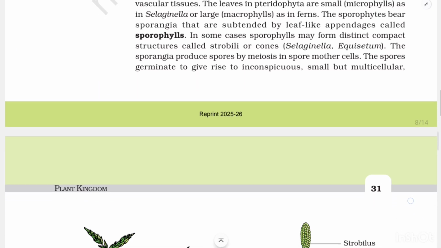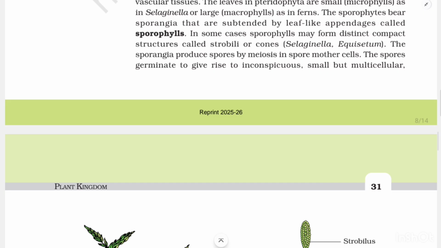The leaves in pteridophytes are small microphylls as in Selaginella or large, that is macrophylls, as in ferns. The sporophytes bear sporangia that are subtended by leaf-like appendages called sporophylls. In some cases, sporophylls may form distinct compact structures called strobili or cones, found in Selaginella and Equisetum.